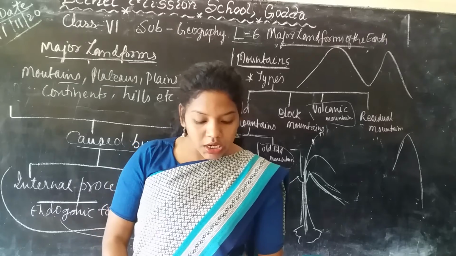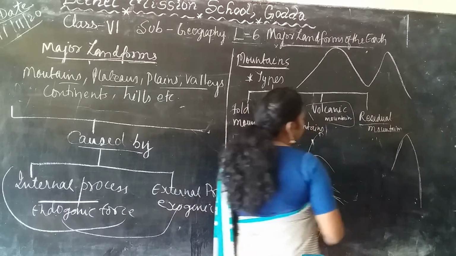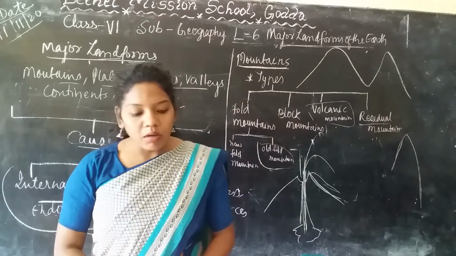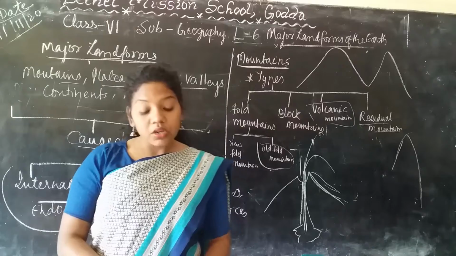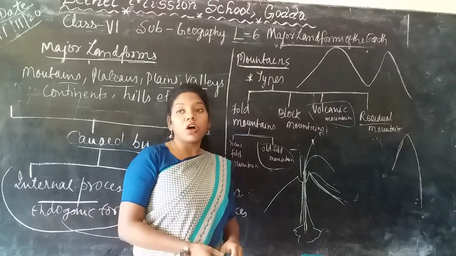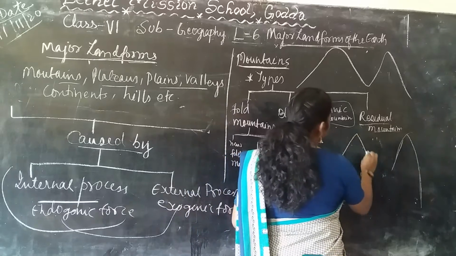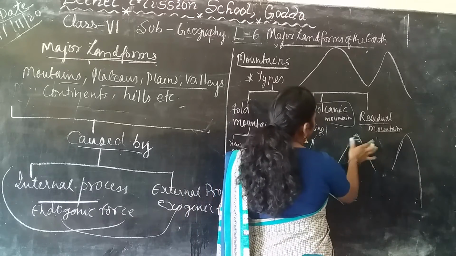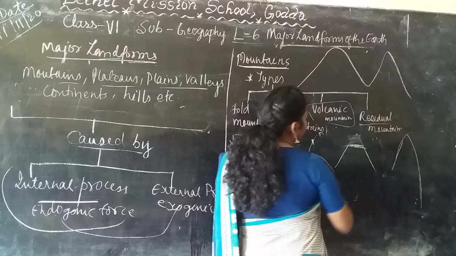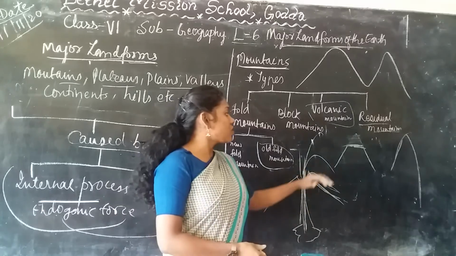Next, we are going to learn about the residual mountains. They are formed due to the fold mountains or the block mountains. If the fold mountain is found in this way, sometimes it starts to break down.